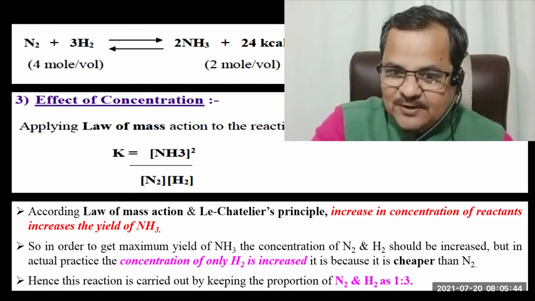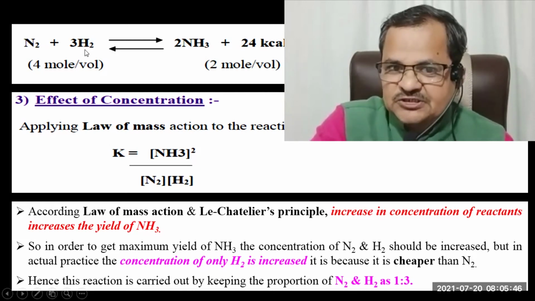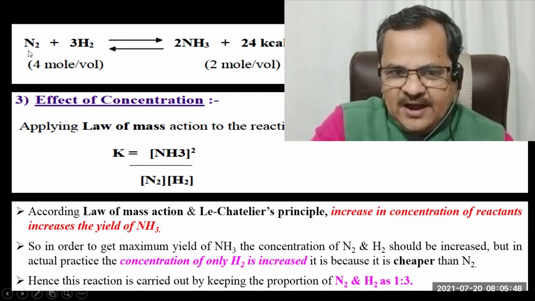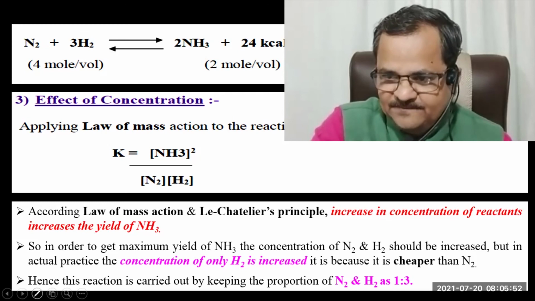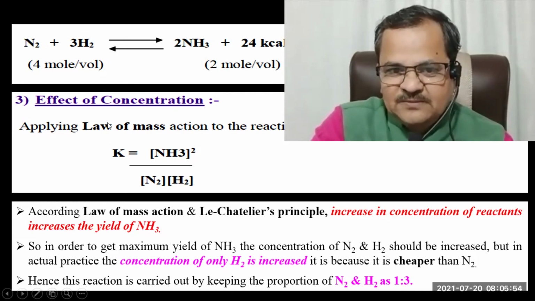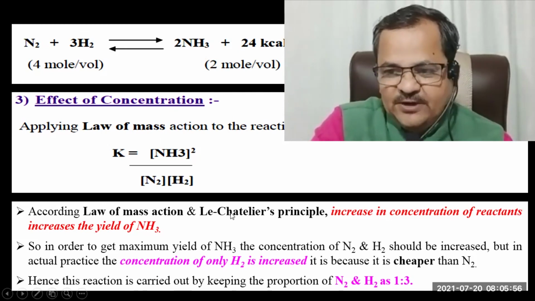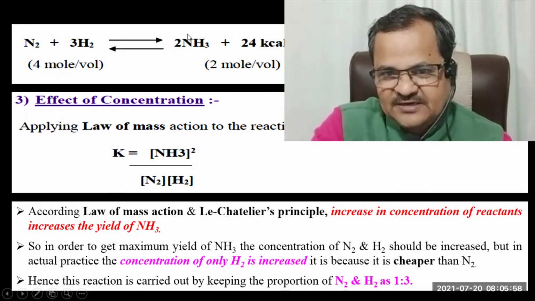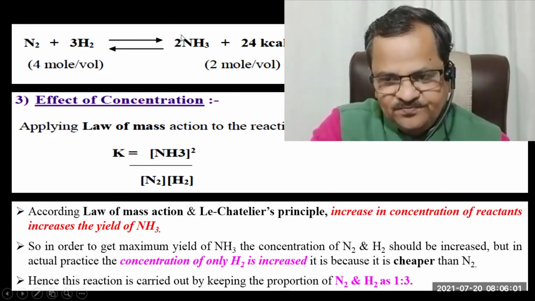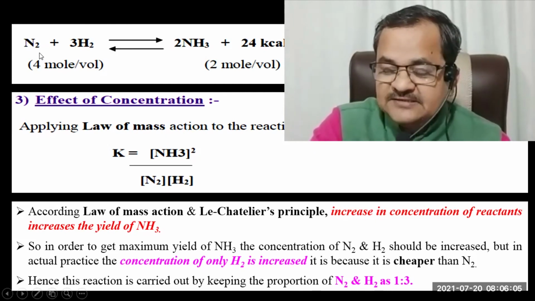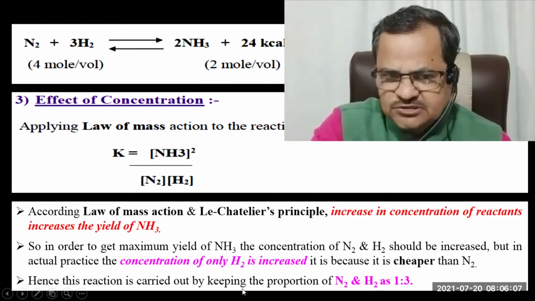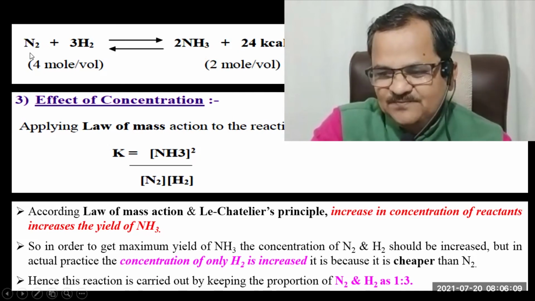It means you are going to increase only the concentration of H2. Suppose you have taken 100 N2 initially and 100 H2. Now, as per the law of mass action and Le Chatelier's principle, if you increase the concentration of the reactants, the product will be more, isn't it? Now, what do you have to do as a chemist? This is costly. You cannot increase this one, isn't it?